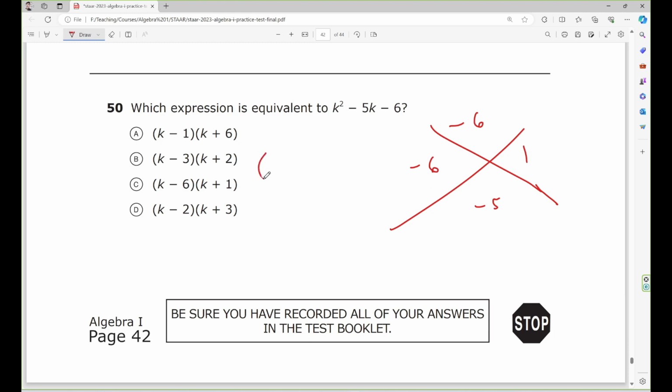So you have k blank, k blank. You need to put negative 6 over here, and 1 right here, which means plus 1. If you don't see any sign, it's plus. So the answer must be this one. The other is wrong.